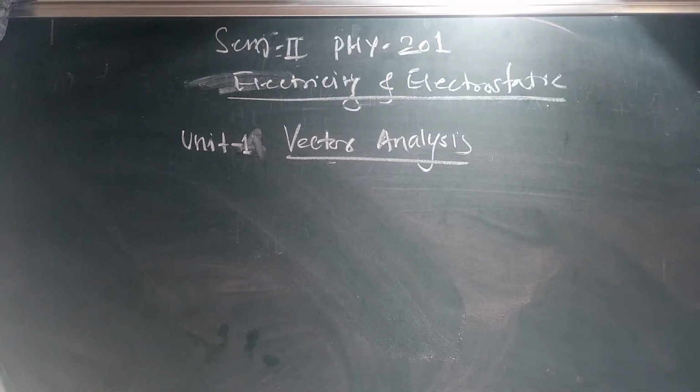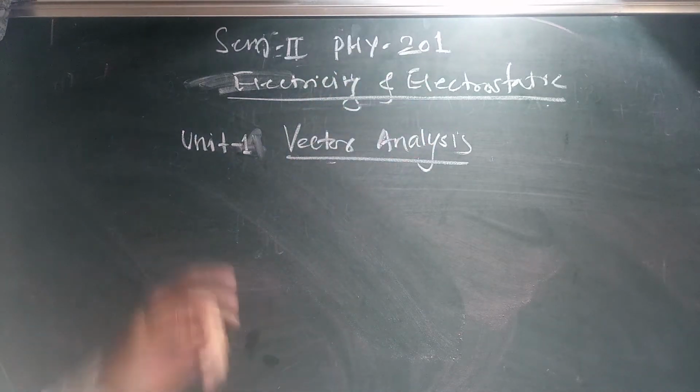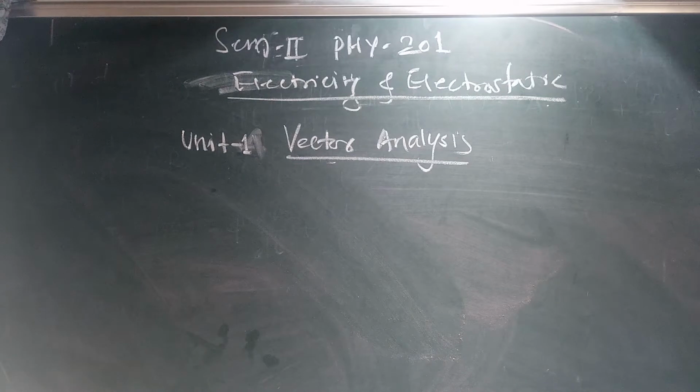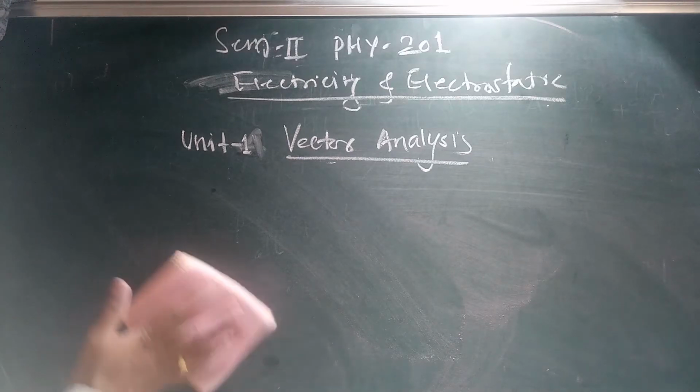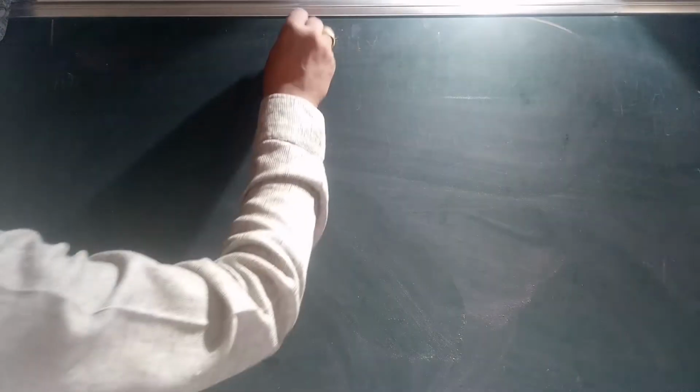Hello friends, welcome to the second semester of FY BSc. Now we are going to study physics paper 201. The name of the paper is Electricity and Magnetism. Within this course we have three units, and out of that, first we are starting with the first unit, vector analysis.